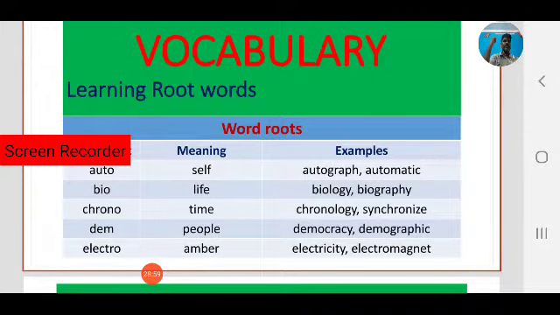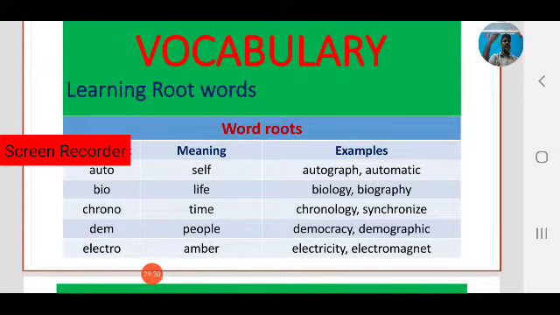Okay, next one, bio is a Greek root. What is the meaning of bio? Life. Bio means life. Okay, biology. Observe, these are English words: biology, biography. Biology means science of living beings. Okay, biography. What is a biography? The life history of someone written by another person, that is biography.